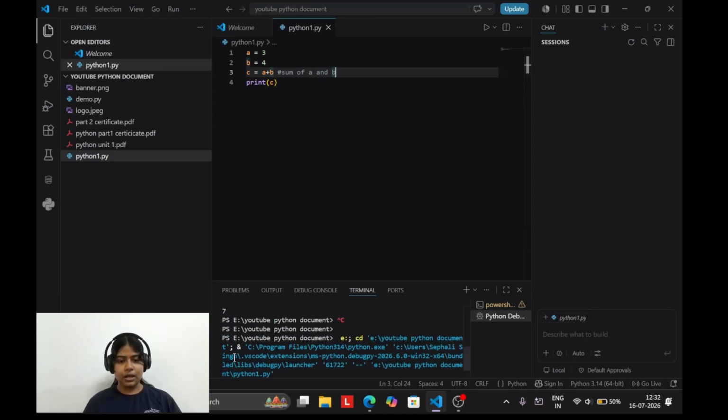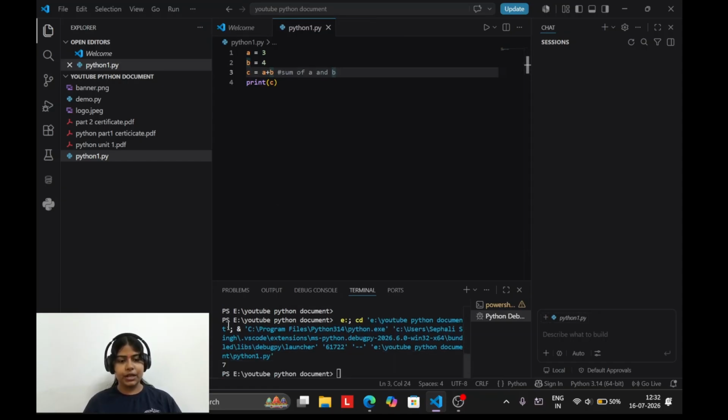See, here the previous output and here the current output. You will be thinking, why didn't the sum of A and B appear? It didn't appear because it is a comment. As we all know, comments are not going to execute. So this is how we write a single line comment: hash, and after that whatever you want to add as a comment.